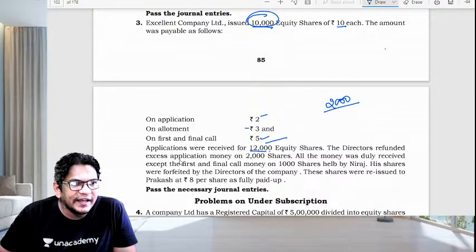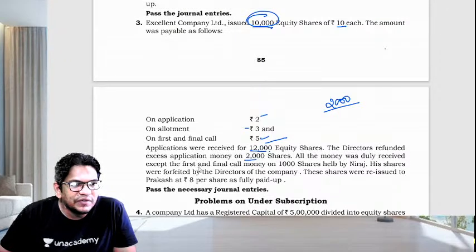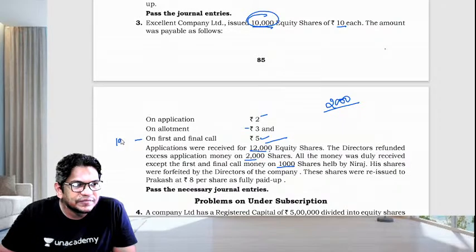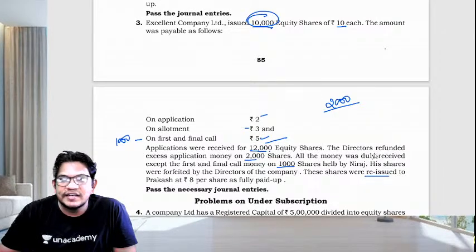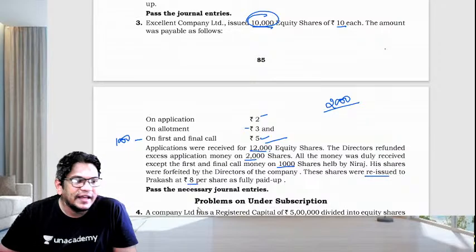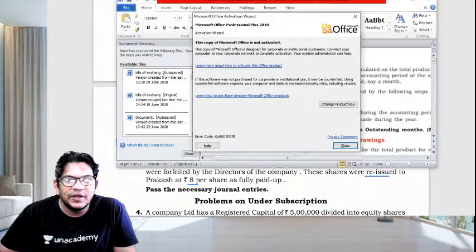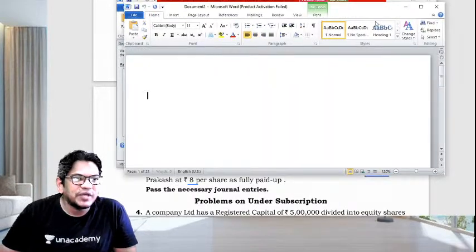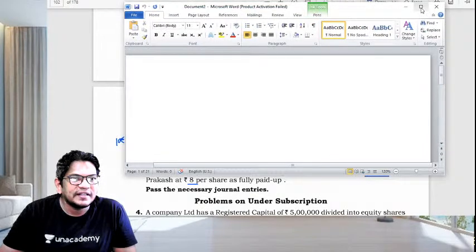The directors refunded the excess money received on application. All the money was duly received except on the first and final call on 1,000 shares. Means on the first and final call they did not receive the money on 1,000 shares. All the money was received otherwise. The shares were held by Neeraj and his shares were forfeited by the directors of the company, and these shares were reissued at 8. After this we'll solve one more problem on under subscription, but now we are going to solve the first question, that is the normal question, which you need for practice purposes. It's very important, guys.